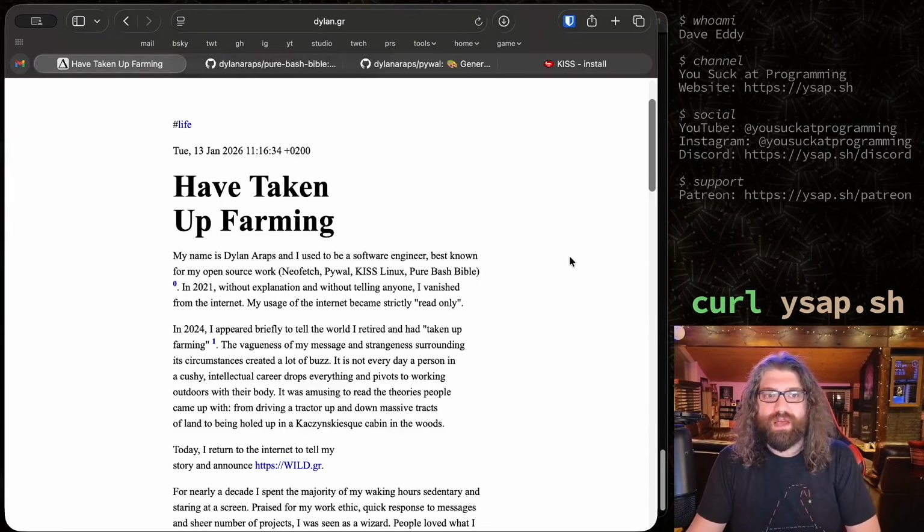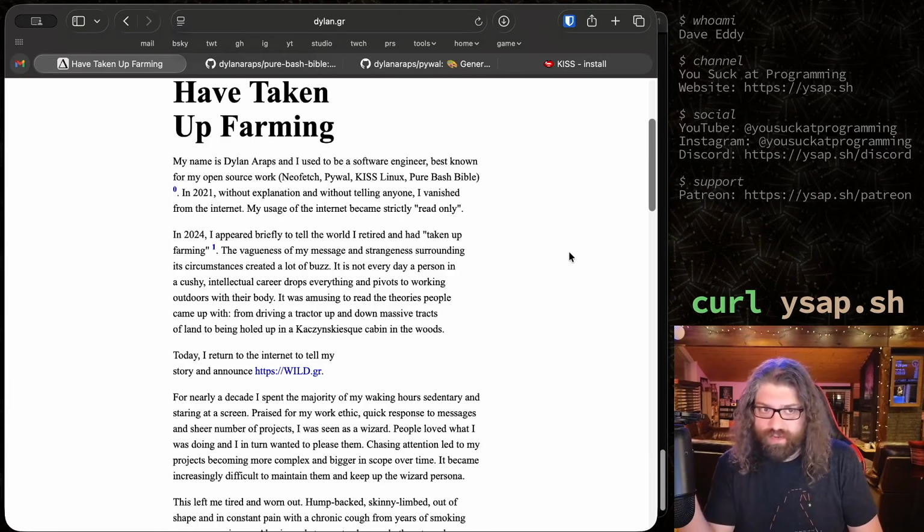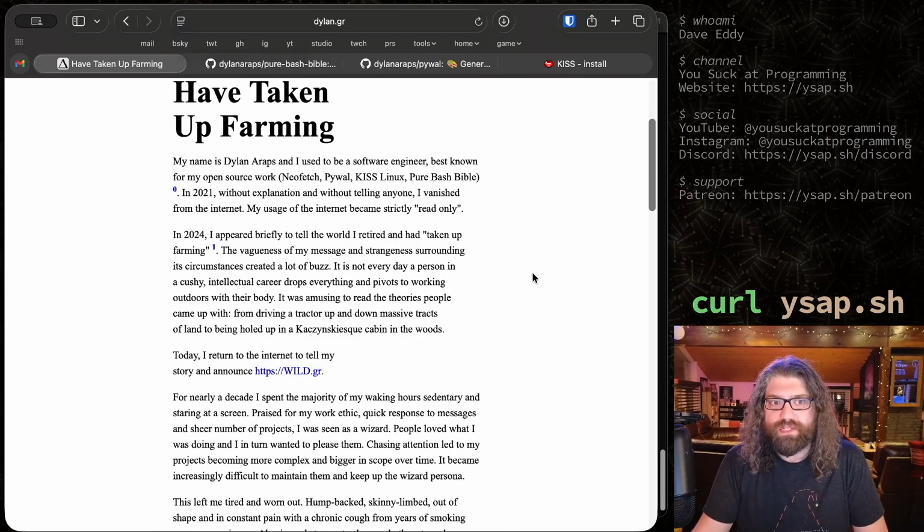In 2021, without explanation and without telling anyone, I vanished from the internet. My usage of the internet became strictly read-only. In 2024, I appeared briefly to tell the world that I retired and had, quote, taken up farming. The vagueness of my message and strangeness surrounding its circumstances created a lot of buzz.